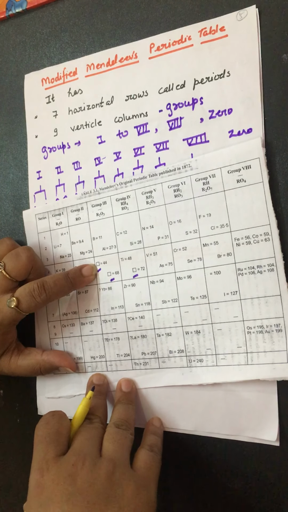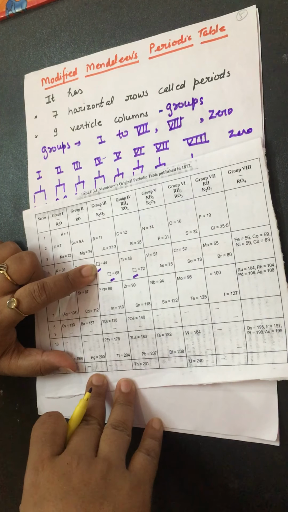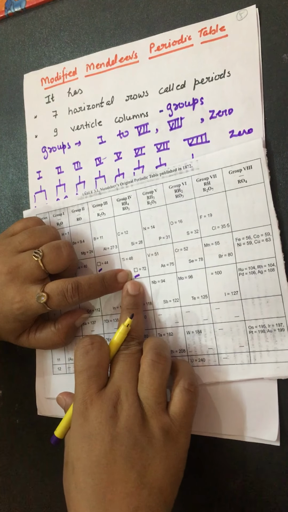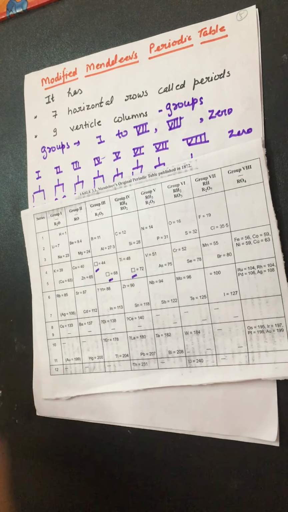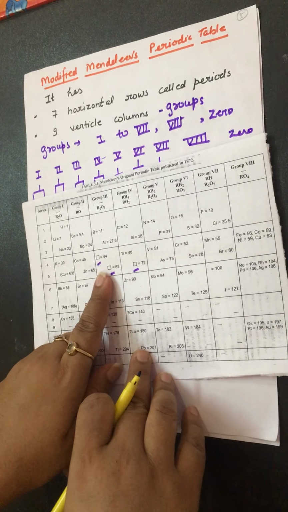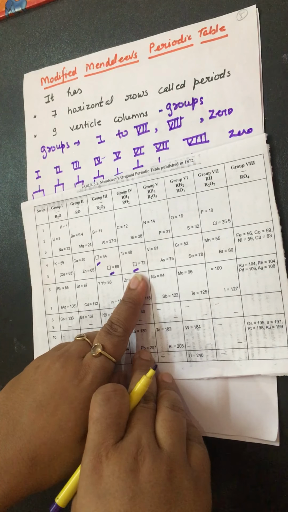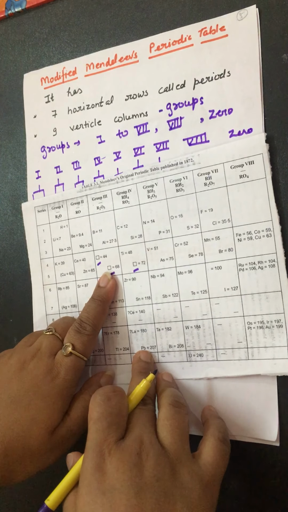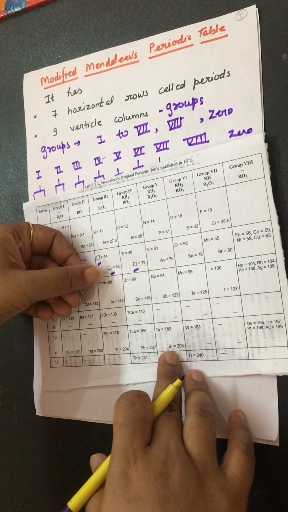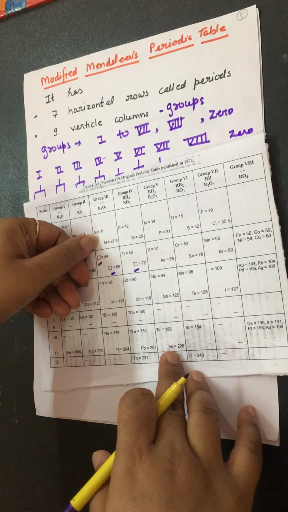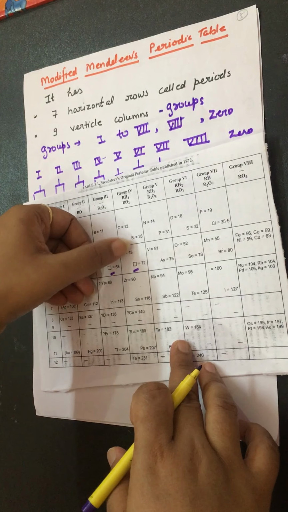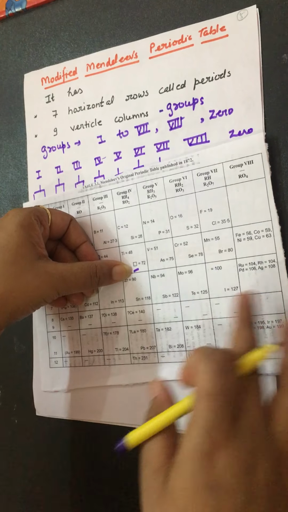For boron, the element after it is named eka-boron; after aluminium, eka-aluminium; after silicon, eka-silicon. And these elements were discovered later on: germanium, gallium, right. Germanium was discovered later on. Gallium was discovered later on. When germanium was discovered, its name eka-silicon was replaced by germanium. When gallium was discovered, its name eka-aluminium was replaced by gallium.